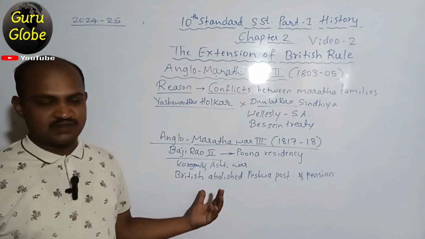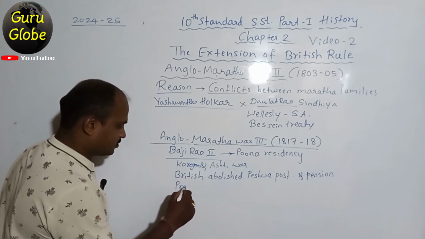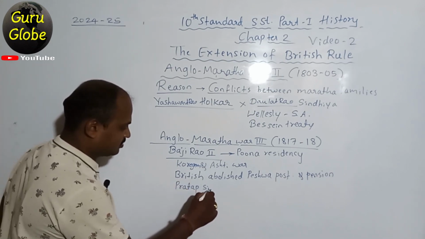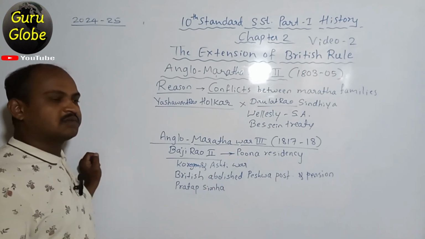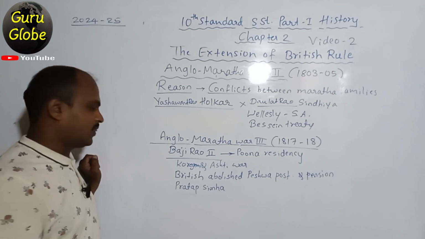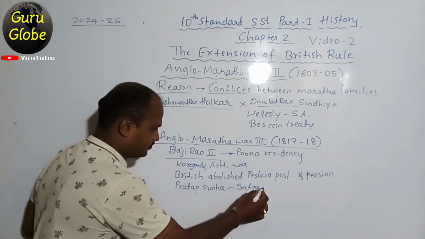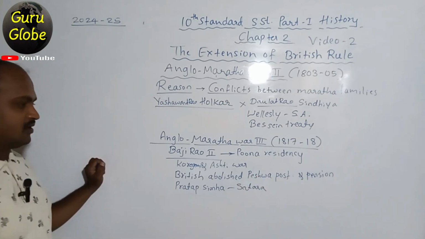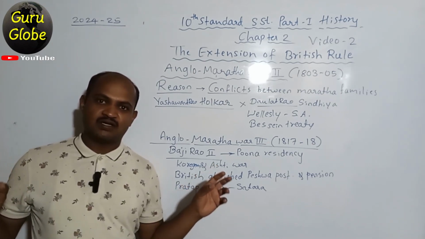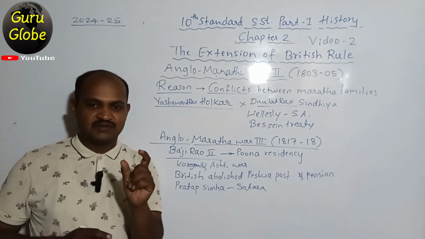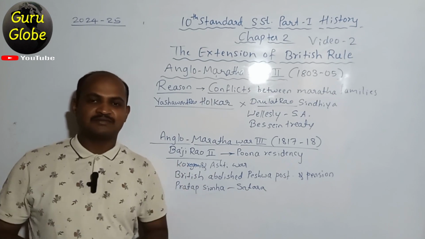That is what we see here. And afterwards, the British installed Pratap Simha on the throne as a traditional leader. Pratap Simha is a descendant of Chhatrapati Shivaji Maharaj. They installed Pratap Simha as the king of Satara and made him their traditional leader, and took the entire Maratha province in their hand. So this is how the British occupied the entire Maratha region.